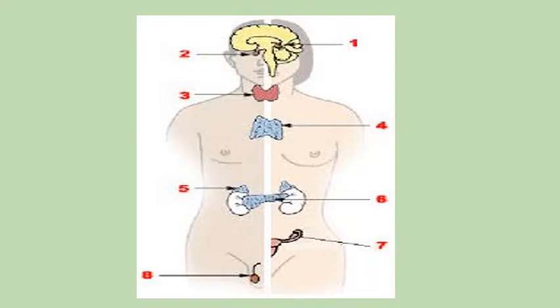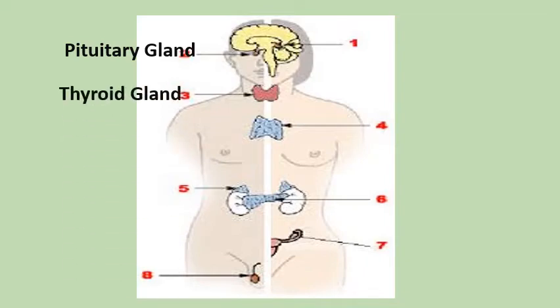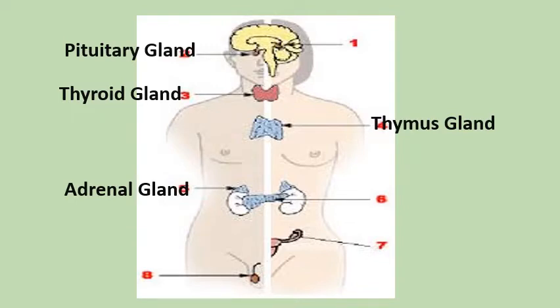Now let's see, what do you think we have here? This arrow is for which gland? It is for the pituitary gland. Now how about number 3? It's the thyroid gland. Now number 4 is what? It's the thymus. How about number 5? It's the adrenal. How about number 6? It's the pancreas. And 7, it's ovaries for the females. 8 is testicles for the males.